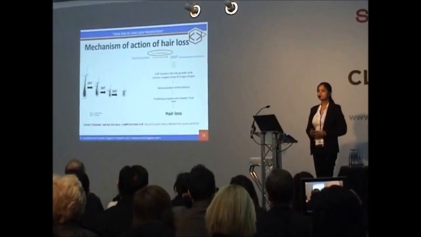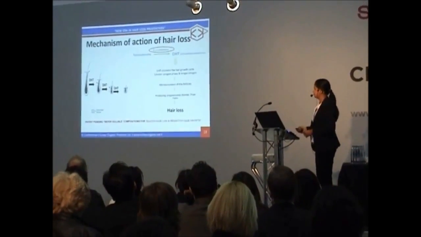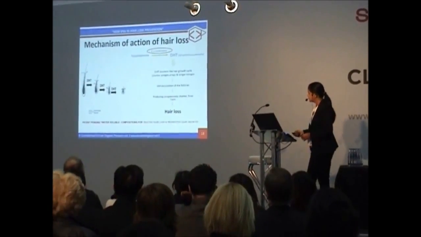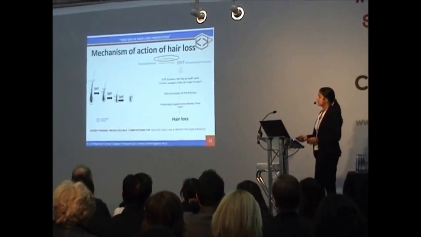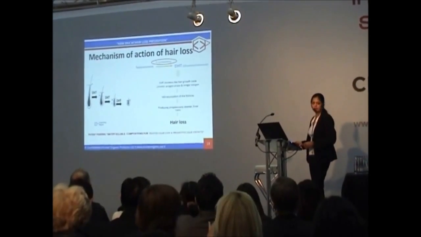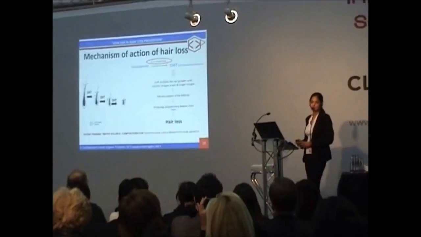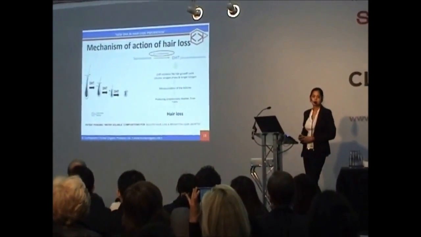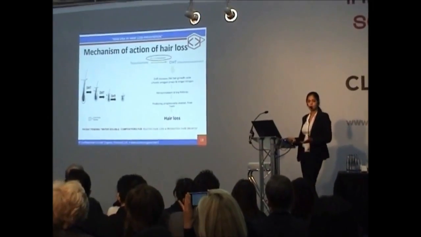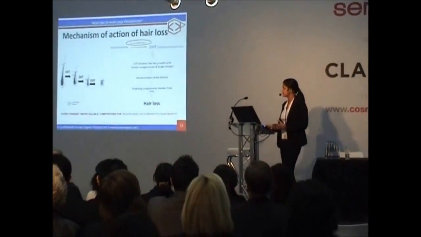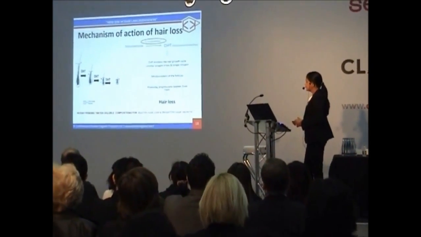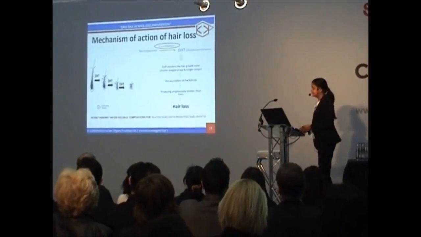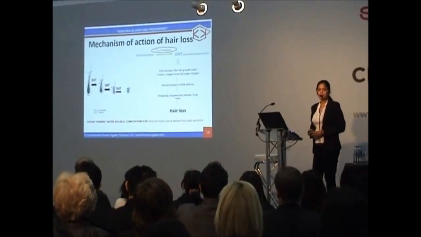If it is converted to DHT, what will happen? DHT shortens the hair growth cycle because it shrinks the hair bulb and follicle, causing miniaturization of the hair follicle. When the length shortens, hair is not growing. So if hair is not growing, baldness starts. It produces progressively shorter, finer, thinner hair, which is the main cause of hair loss.